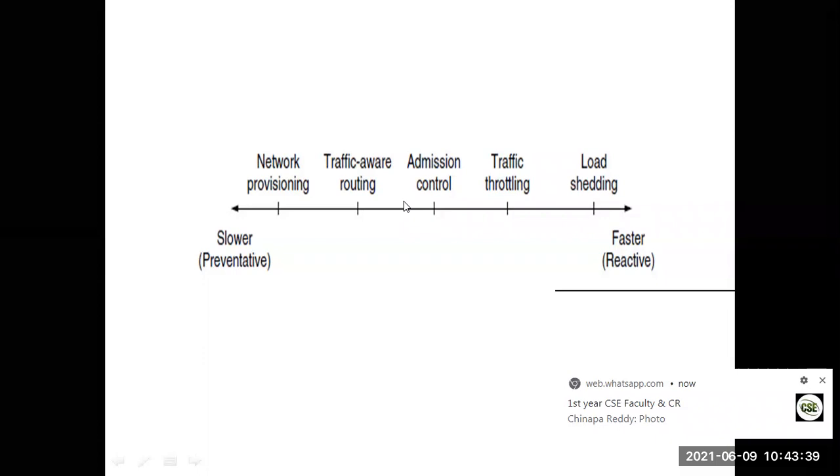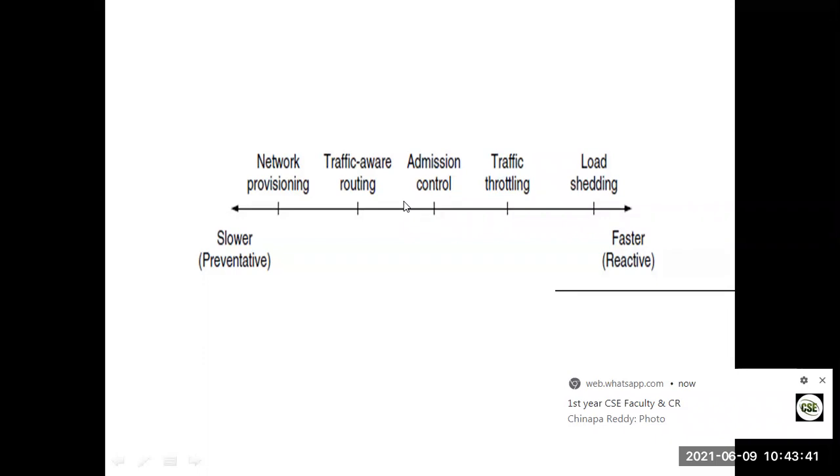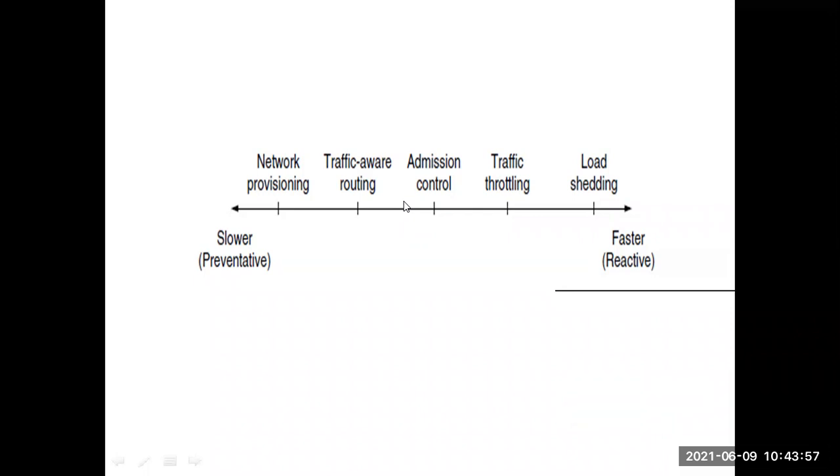For example, to control RTC buses and get fewer buses, we directly inform the RTC depot: send fewer buses on this route, we have a traffic jam. To control lorries, we will directly inform the lorry owners association to send fewer vehicles on that route to reduce the number of vehicles. Directly we inform the source, feedback is given to the source generating the packets to control the congestion.